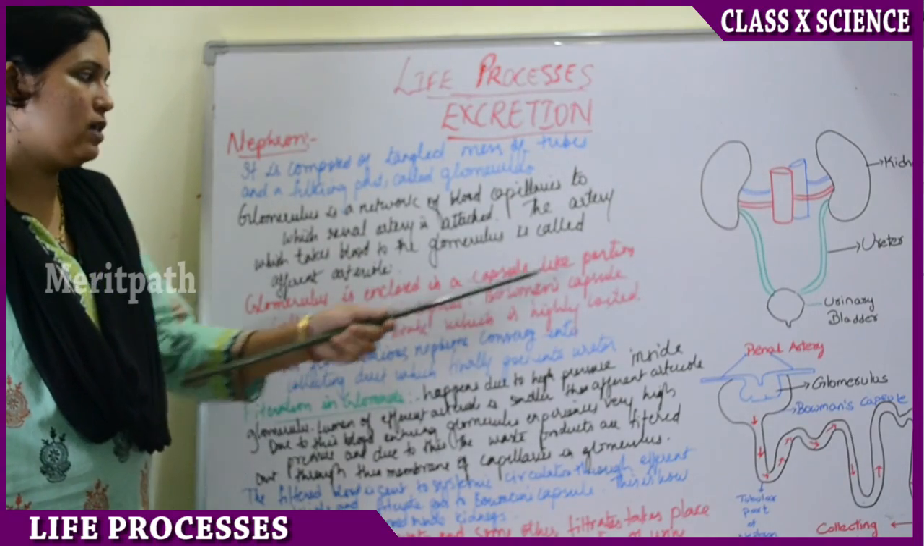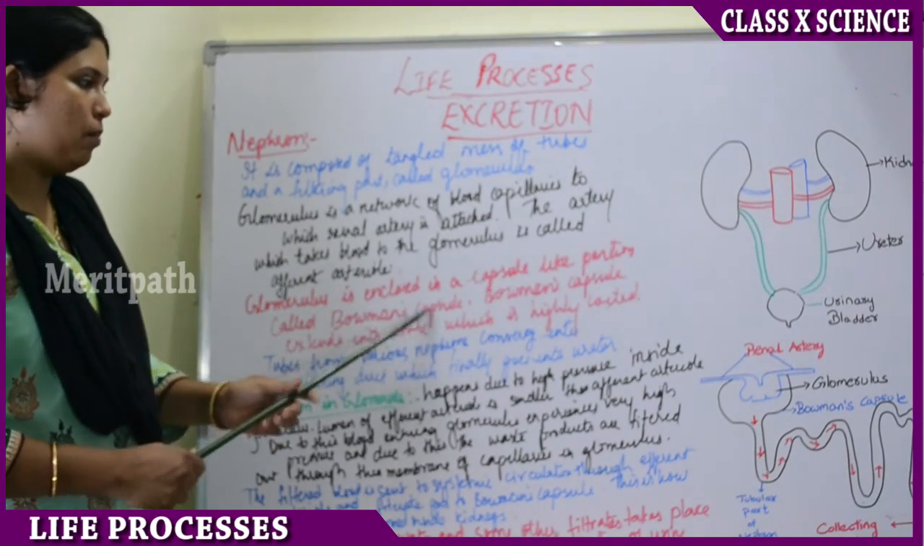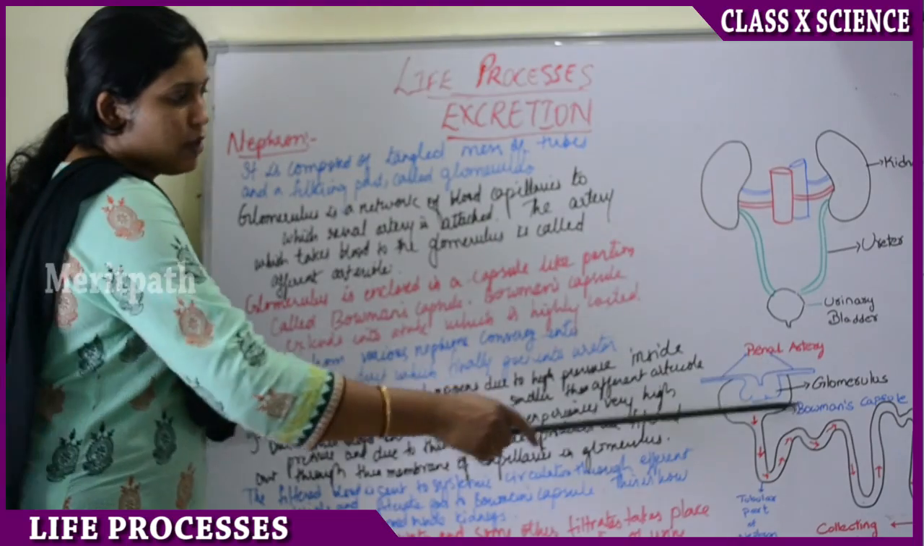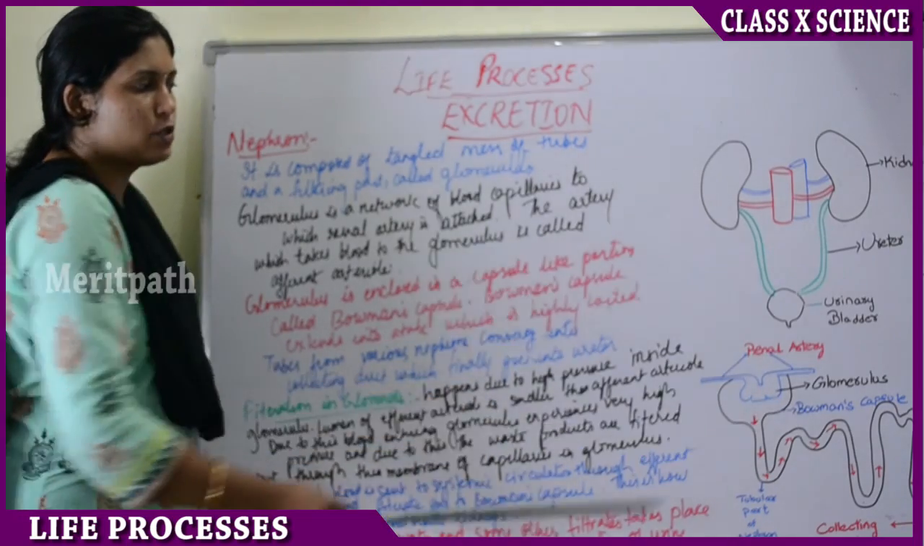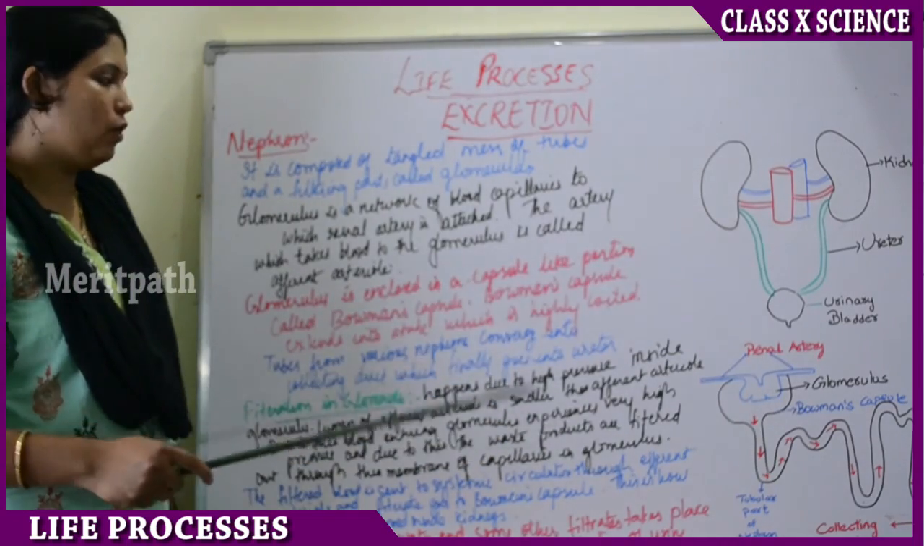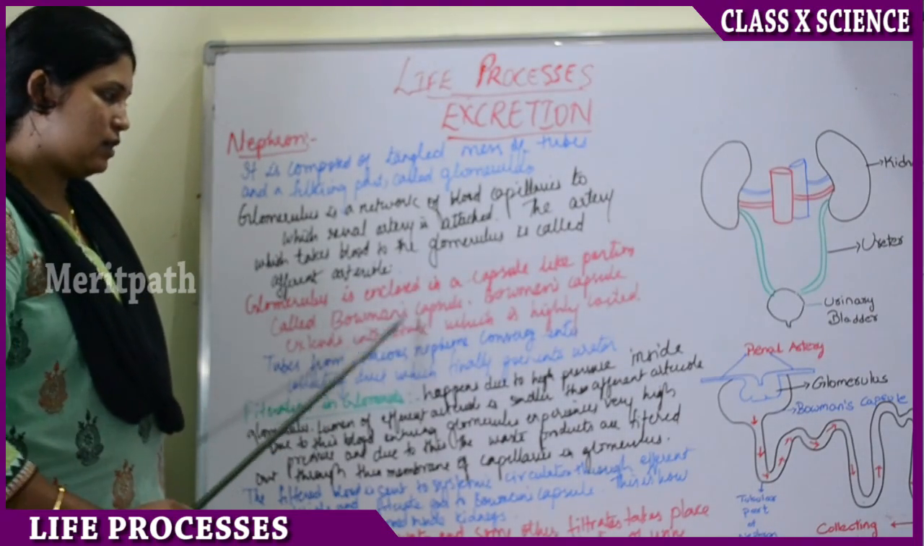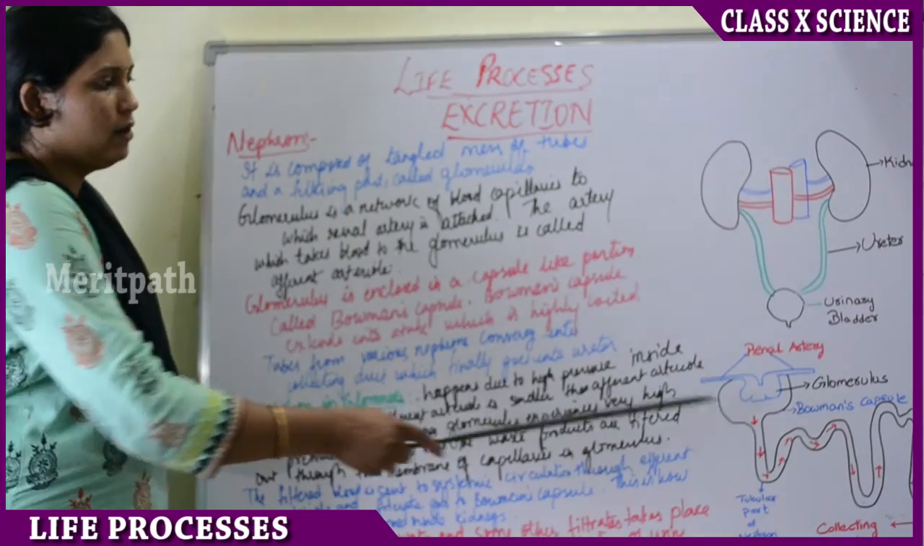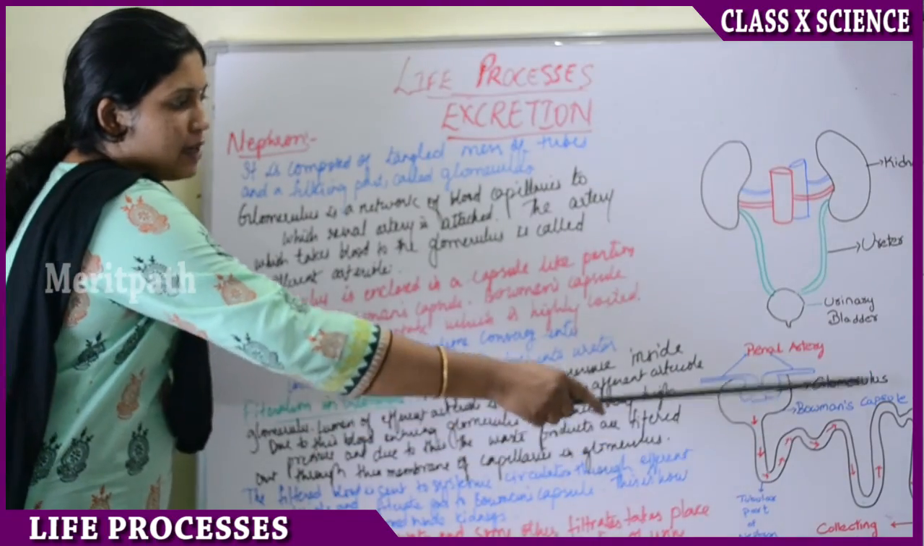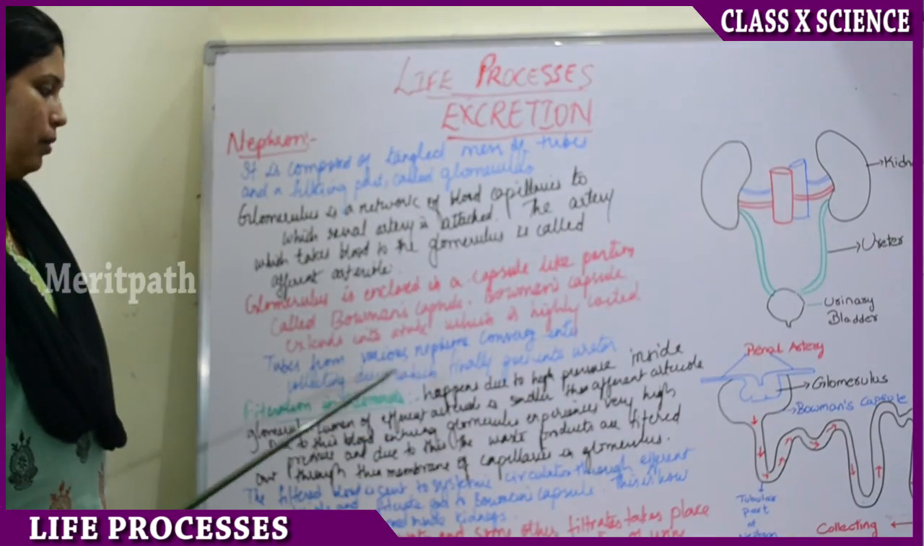Glomerulus is enclosed in a capsule-like portion called Bowman's capsule. So this outer structure is Bowman's capsule. So glomerulus is enclosed by Bowman's capsule. Bowman's capsule extends into a tube which is highly coiled. So the capsule ends into a highly coiled tube.